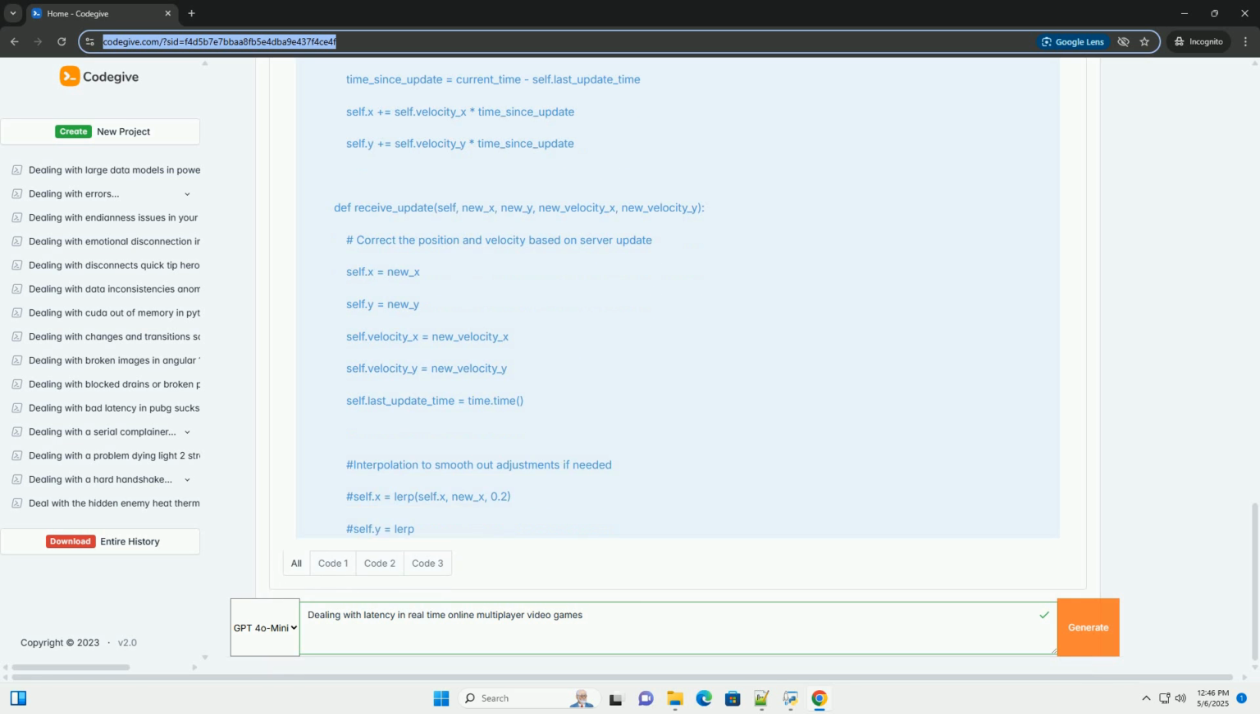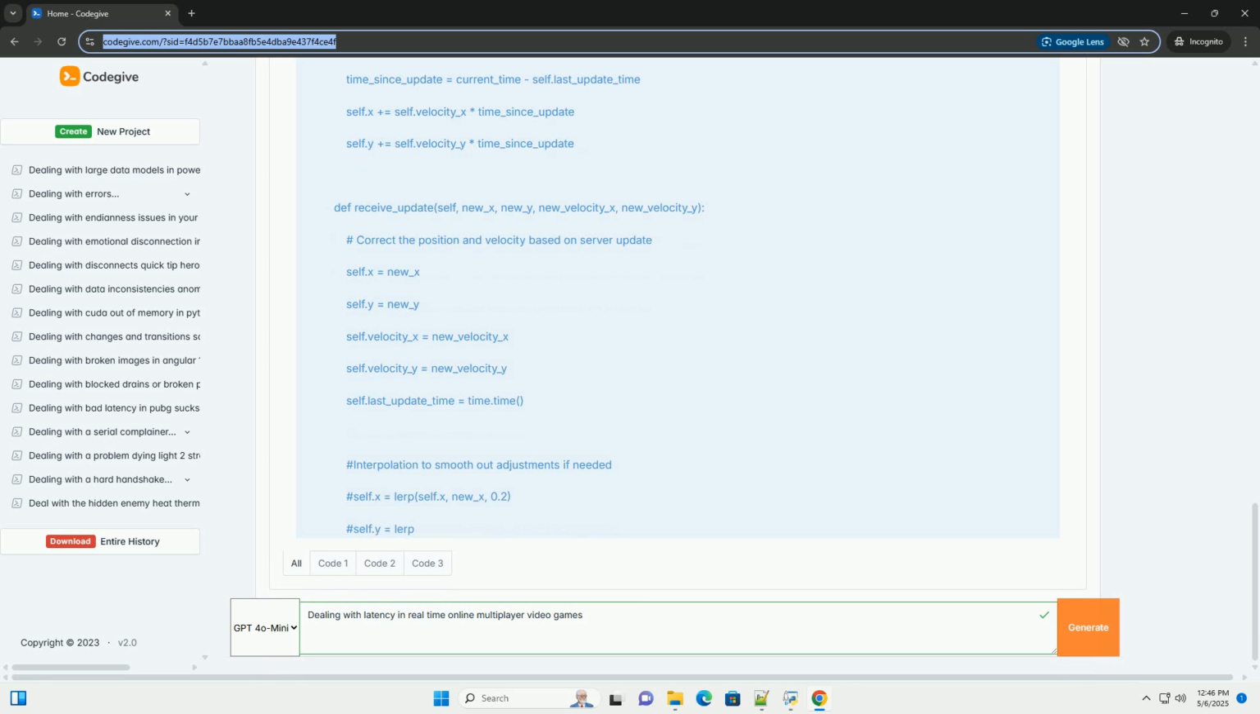2. Server processing time. The time it takes for the game server to receive a client's input, process it, for example update game state, and send back the updated information. Optimizing server-side code and hardware is critical here. 3. Client processing time. The time it takes for the game client, your computer, to receive data from the server, process it, and render the updated game state on your screen. Optimizing client-side code and ensuring your device meets the game's minimum requirements are essential.